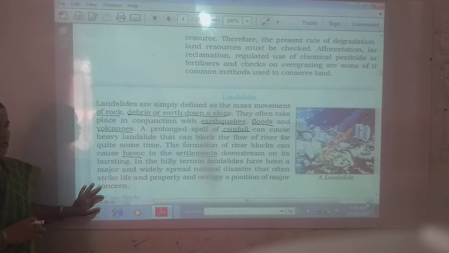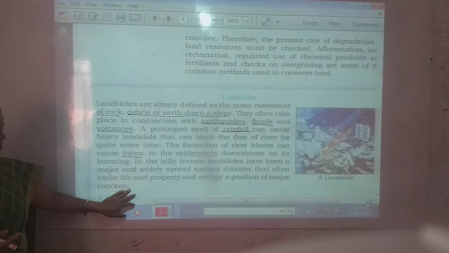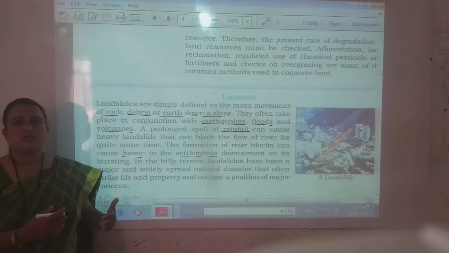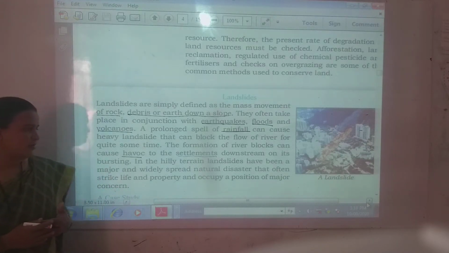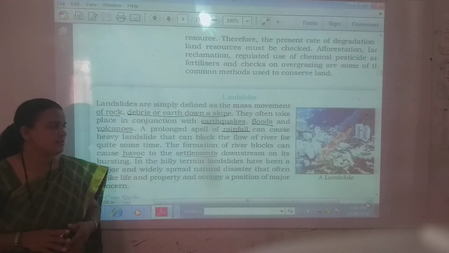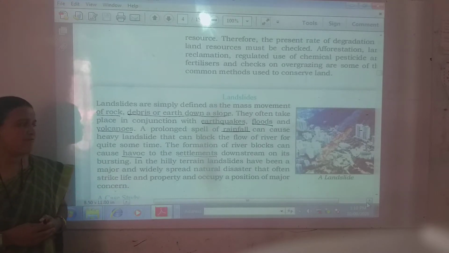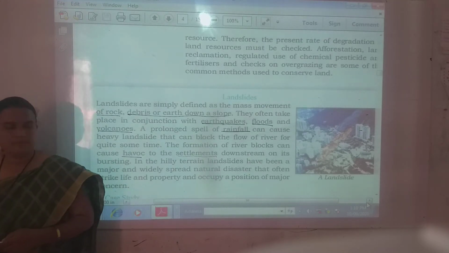This happens due to human intervention also, such as cutting down the trees, and global warming. There are many reasons. Due to global warming, what is happening? A lot of heavy rainfall. All the reasons are based on one another. So this strikes property as well as life. This damages life as well as property.